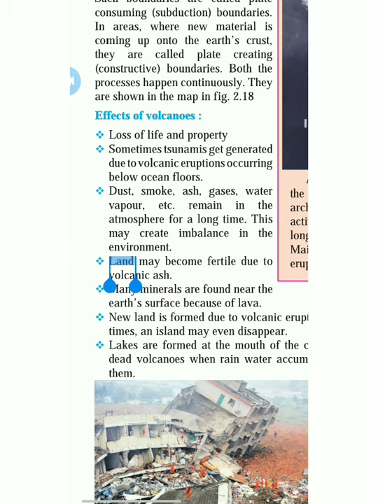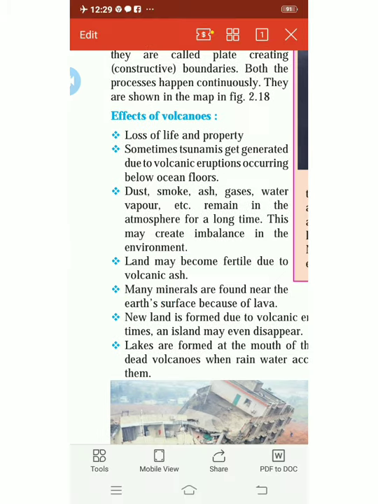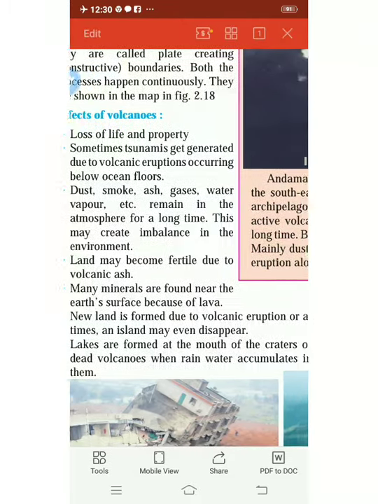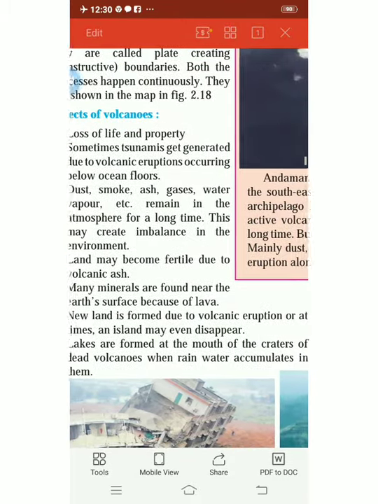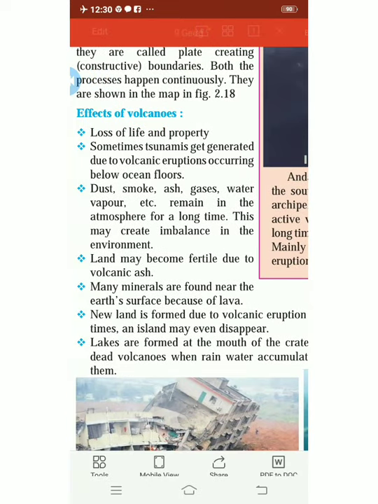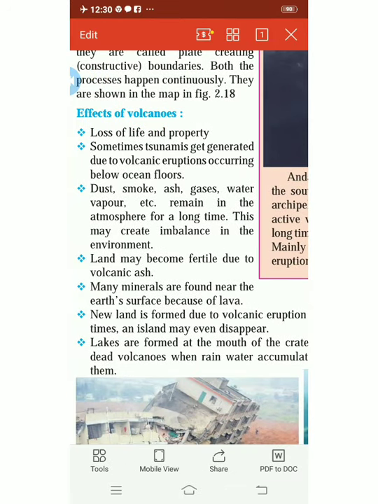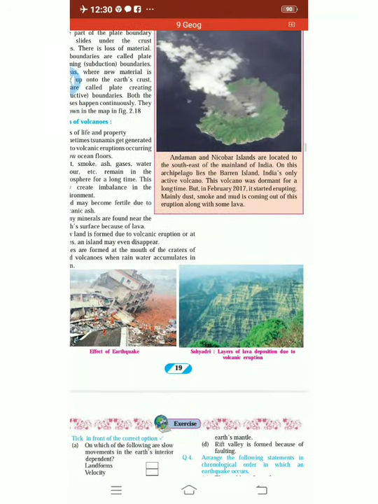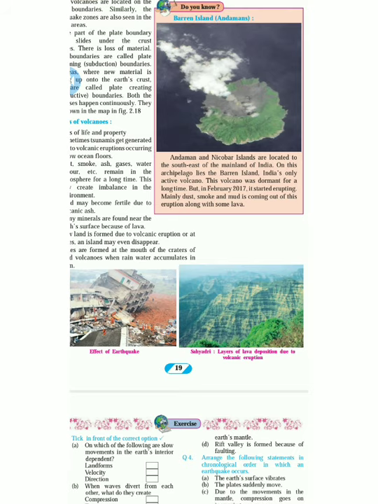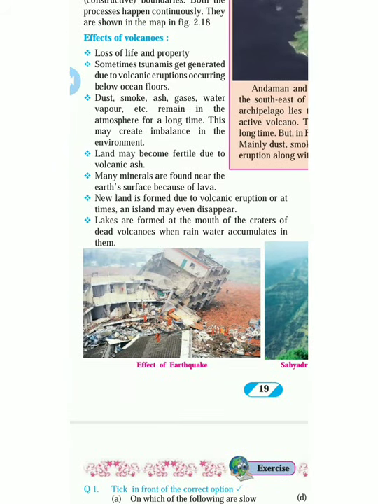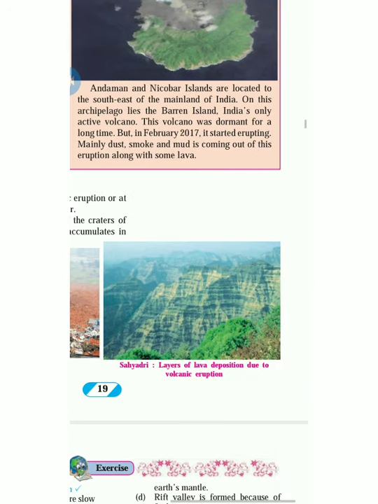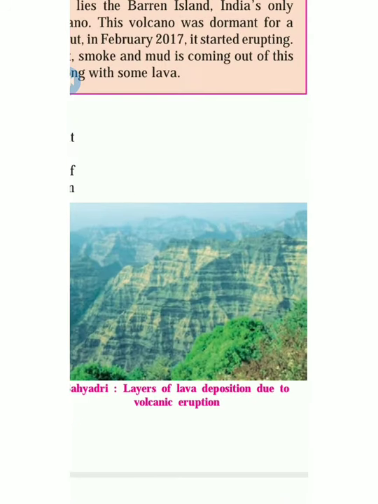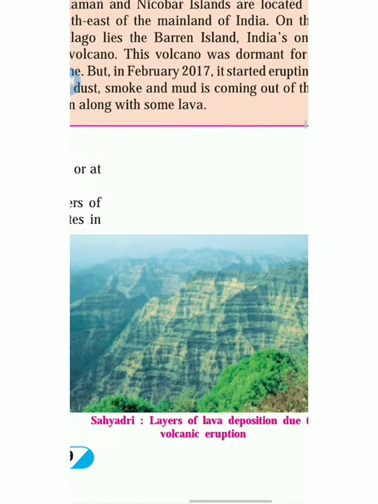Lakes are found at the mouth of the craters of dead volcanoes when rainwater accumulates in them. Obviously, lakes are also found on the land after an eruption. So these are the types of volcanic eruption. This is the earthquake, effects of earthquake, and layers of lava deposition due to the volcanic eruptions. See, you can see the layers in them. It comes after the lava is found.